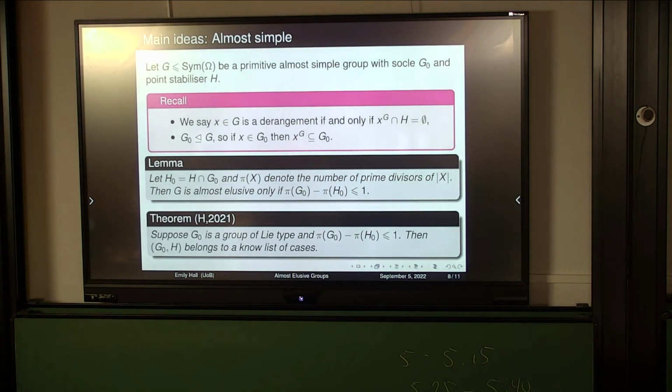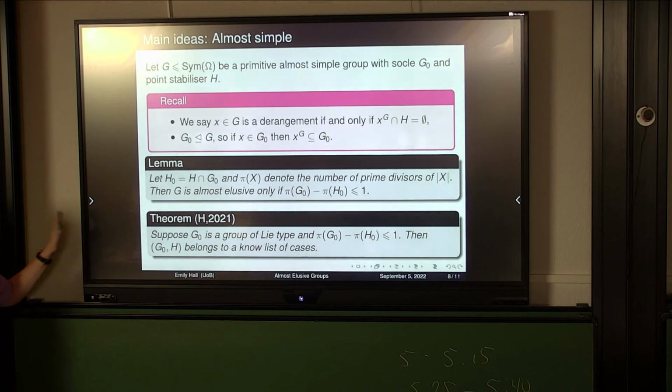So I proved, suppose that G0 is a group of Lie type and the condition holds, then this belongs to a known list of cases. Actually, the cases in which we get equality were proved by Liebeck, Praeger, and Saxl, and so this is an extension of that result in this particular case. Once we have this reduction to these cases, it's a question of just running through those rather than running through every single case that we have.